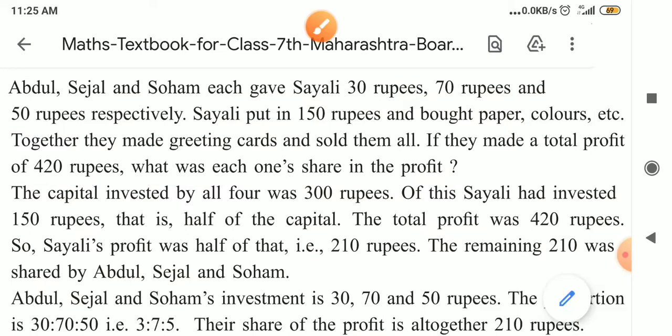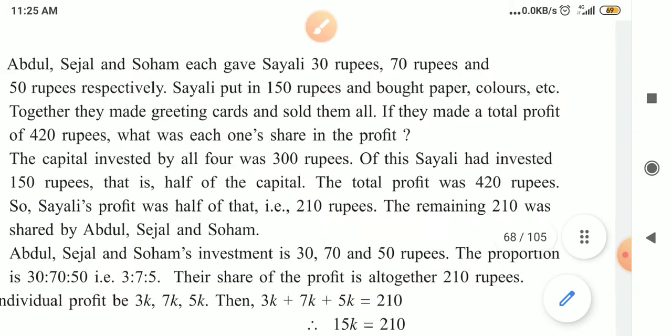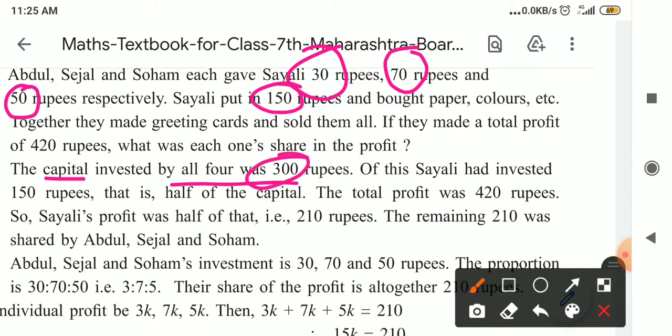So first of all, in this example we have to find out the total capital. Here the word capital is used for the total investment. So the capital invested by all 4 is equal to 70 plus 30 is equal to 100, 100 plus 50, 150, and 150 plus 150 is equal to 300 rupees.